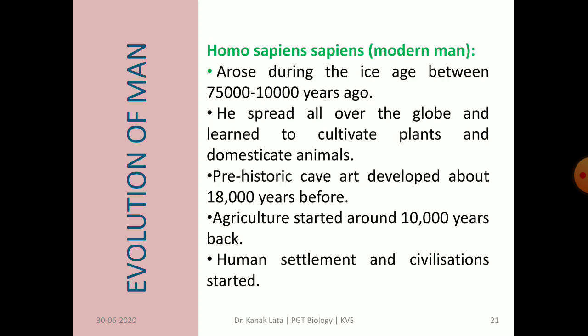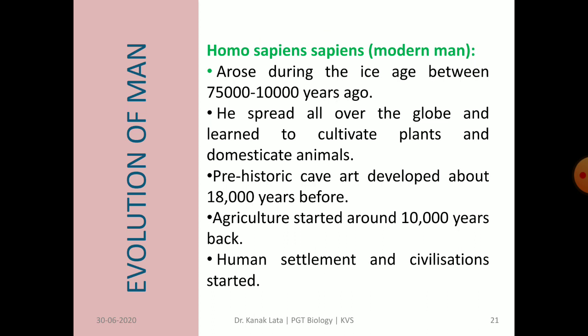The last one is Homo sapiens sapiens, that is modern man, which arose during the Ice Age between 75,000 to 10,000 years ago. He spread all over the globe and learned to cultivate plants and domesticate animals. These two things are very important.